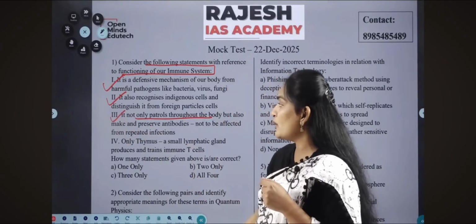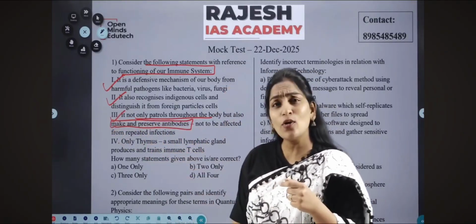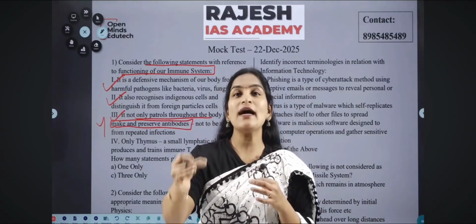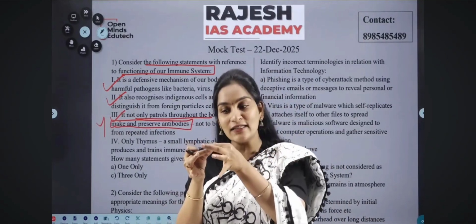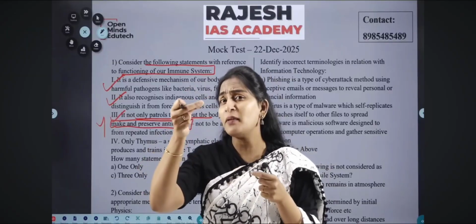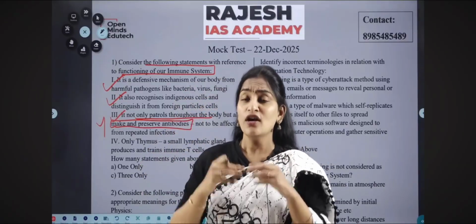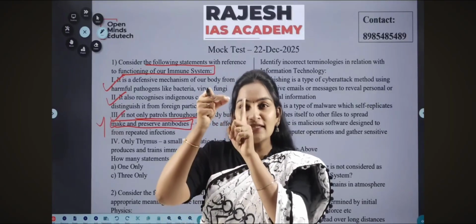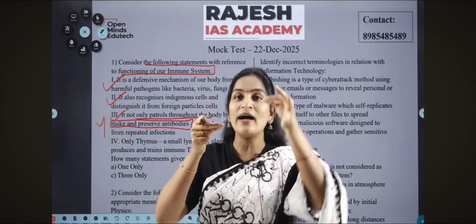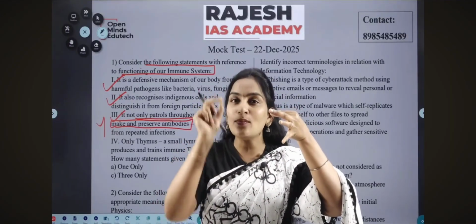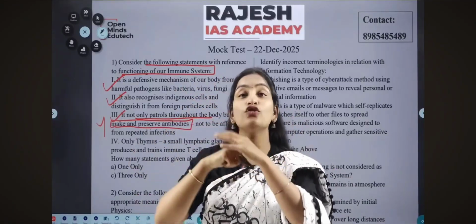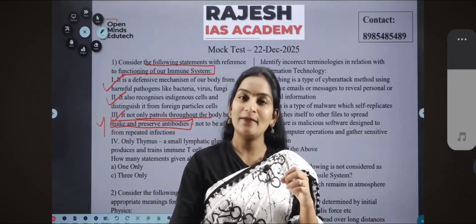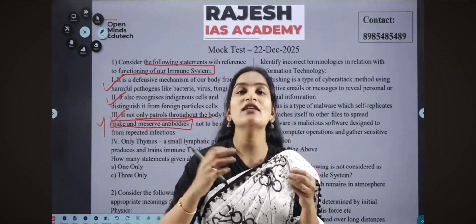It not only patrols throughout the body but also makes and preserves antibodies. What are these antibodies? These are Y-shaped proteins produced by a certain number of the immune cells. When a foreign particle enters our body, a particular cell kills this foreign particle. Do you think that only one foreign particle has entered our body? Definitely not. There are numerous foreign particles which enter our body and can also pile up. So in order to identify the similar type of foreign particle which has just been killed by our immune cell, it will generate what? Antibodies. All these antibodies will go and attach to all the foreign particles like biomarkers. So whenever a new immune cell which is patrolling nearby sees that, it easily identifies it and will try to kill it.